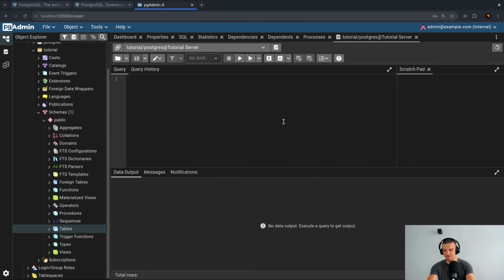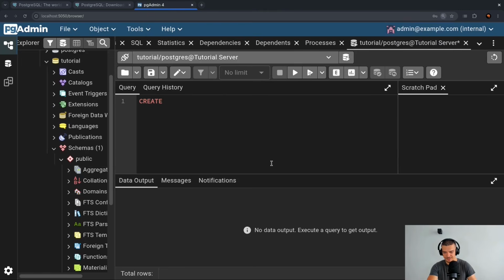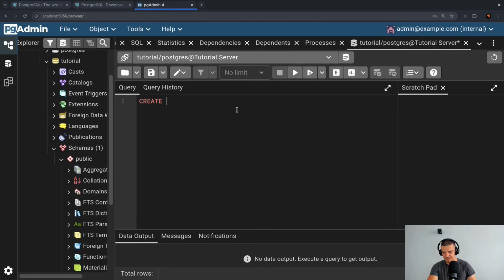And to write stuff, you need to write it in SQL, structured query language. And one very simple thing that we could do is we could create a table for people. So I can say create. This is literally like English. Maybe I can zoom in a little bit so you can see this better, even though it doesn't look that good. Create table is just English. And the next thing is, what is the name of the table? The name of the table is people.